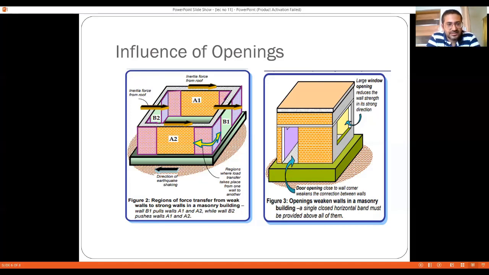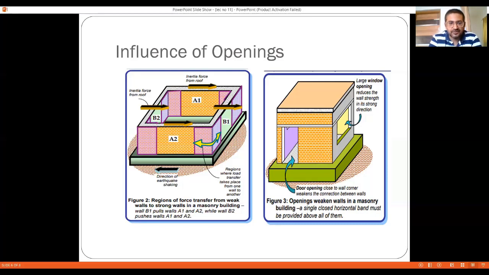So when we talk about walls B1 and B2, depending upon the location and the types of forces that are generated, the effect on the walls and the transfer of forces are going to be there. As can be seen in this figure, wall B1 is going to pull walls A1 and A2, and B2 is going to push walls A1 and A2.